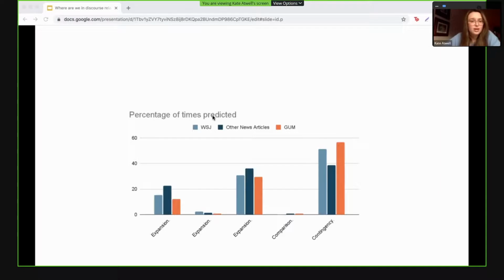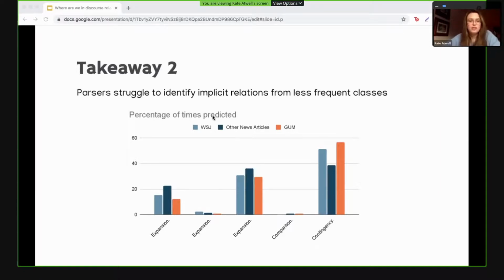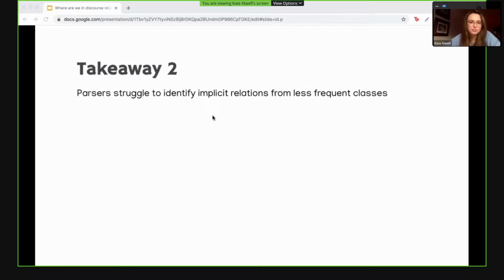So our next takeaway here is that parsers struggle to identify implicit relations from less frequent classes. For this analysis in particular, we show the number of times the parsers predicted each of the different discourse senses. And from the graphs, we omit the classes that were not predicted at all by the parser. So as you can see here, our end-to-end parser only recognizes 5 out of the 16 total level 2 PDTB senses in any of our 3 domains for implicit discourse relations.